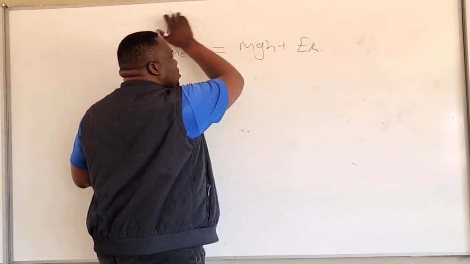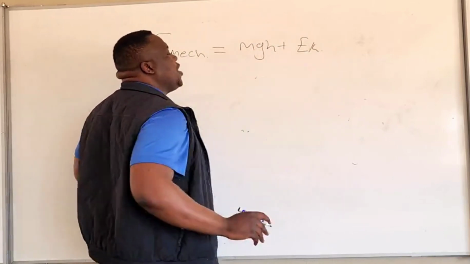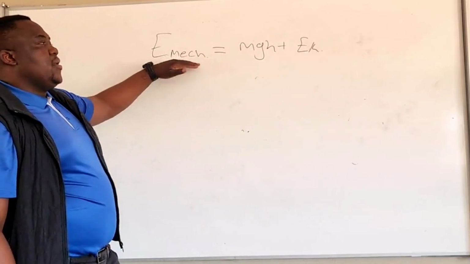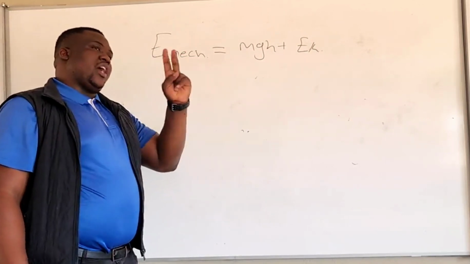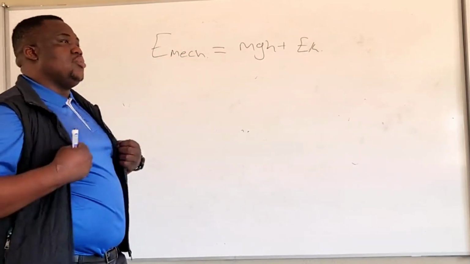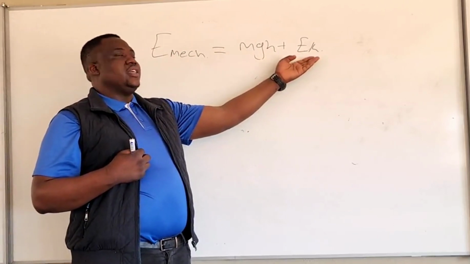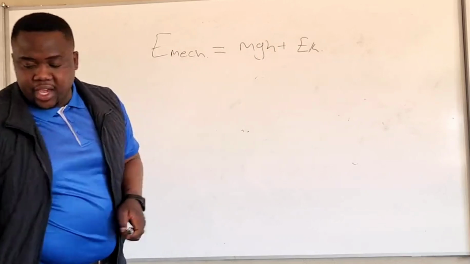This is not the formula of anything. I'm just trying to show you what mechanical energy is. Emec stands for mechanical energy, and mechanical energy is two types of energies, which is gravitational potential energy and kinetic energy.